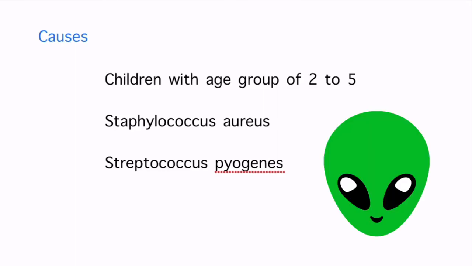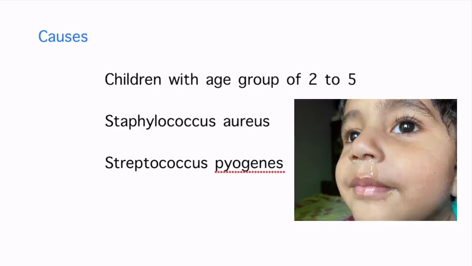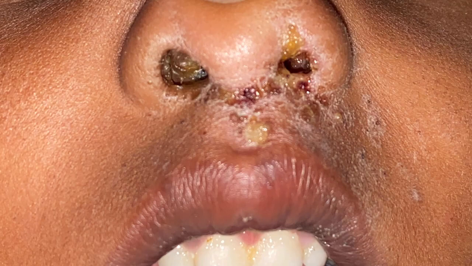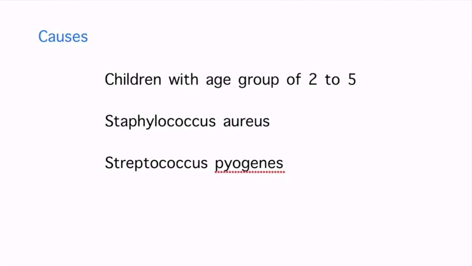Usually, Staphylococcus aureus is seen in the nasal secretion, and that is the reason why it is commonly seen on the skin of the nostrils and lips. Whenever these organisms come in contact with broken skin, there are more chances of getting impetigo. Sometimes impetigo may be seen on normal, non-broken skin also.